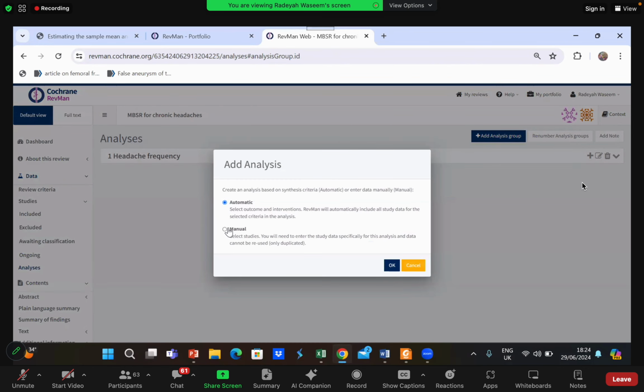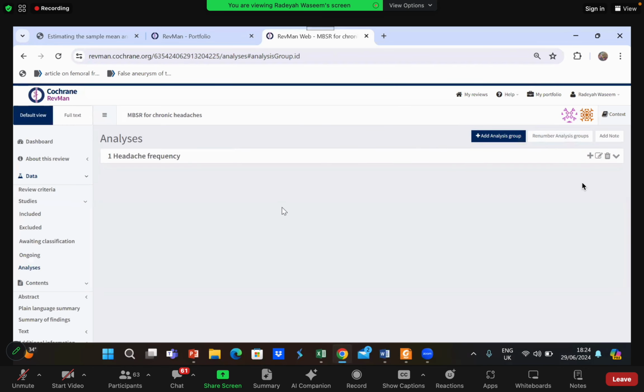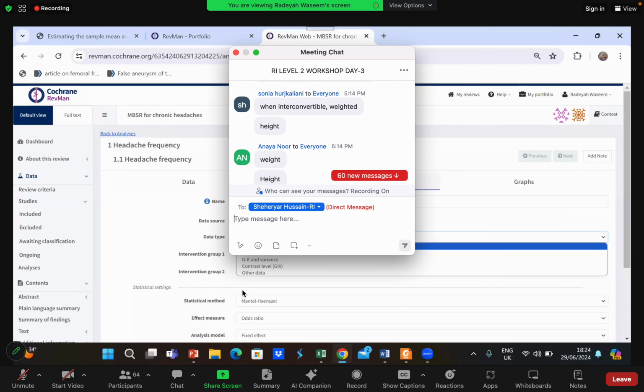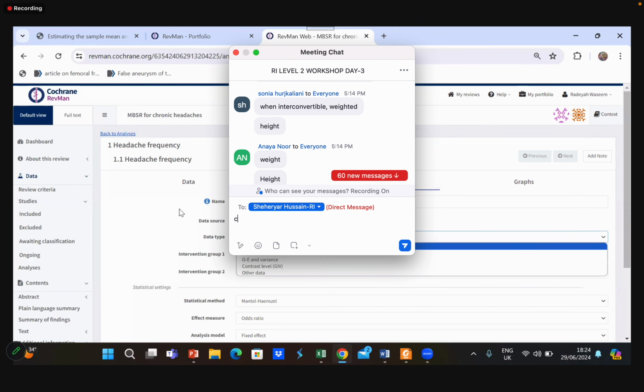Okay, so I'll select manual. I'll click on OK. New analysis. I added the name of the analysis over there. I'll add it again over here. Headache frequency. Headache frequency is the outcome I am assessing. Okay. Now comes the main part. Can you guys tell me the data type I should select over here? What is the data type? Can you guys tell me?